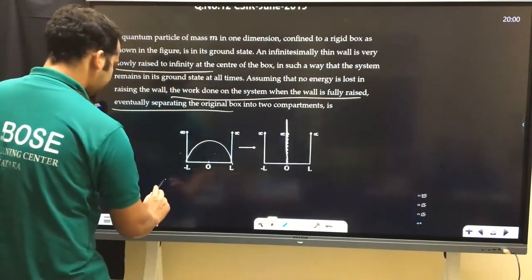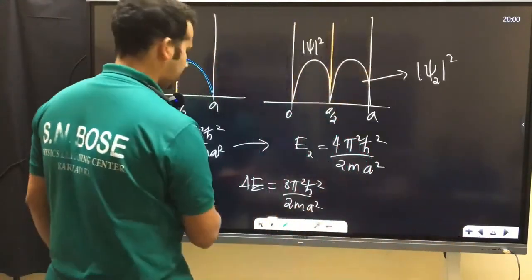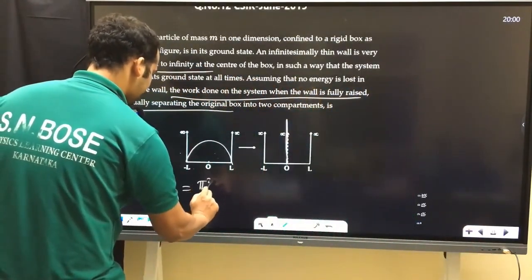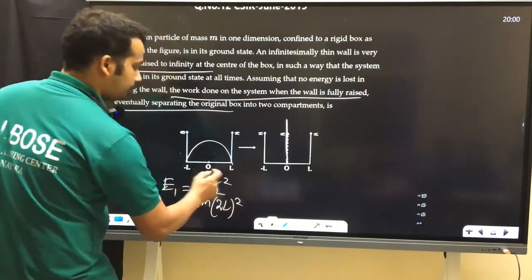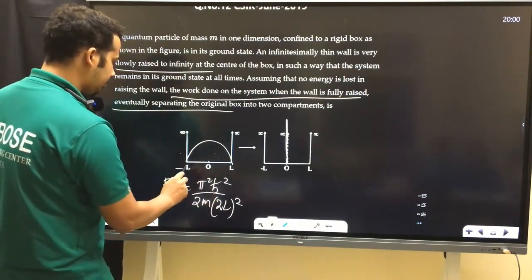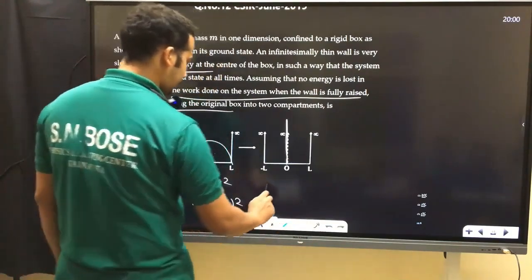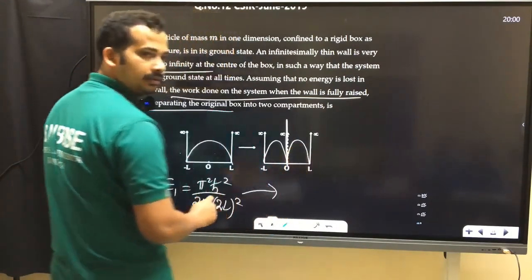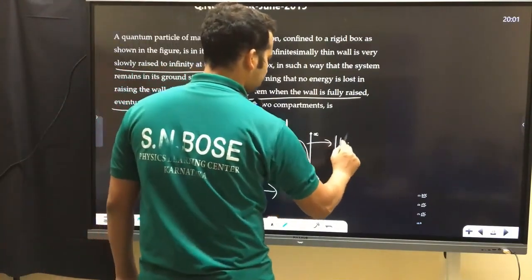What is the energy here? E ground state, E1. That's equal to pi square h bar square by 2m into 2L the whole square, as the box length in this actual problem is minus L to plus L. It will be changed to this kind of state: this is mod psi 1 square, this is mod psi 2 square.